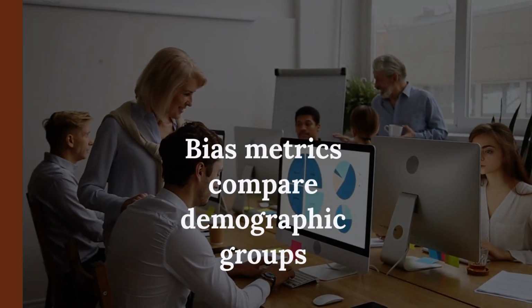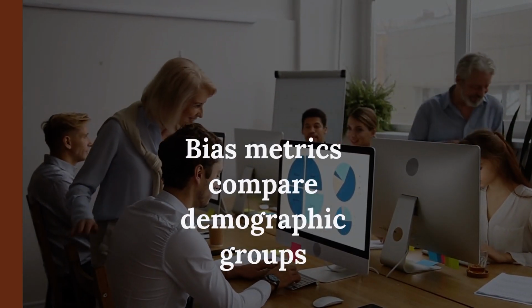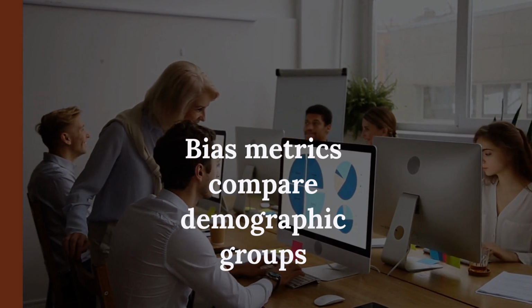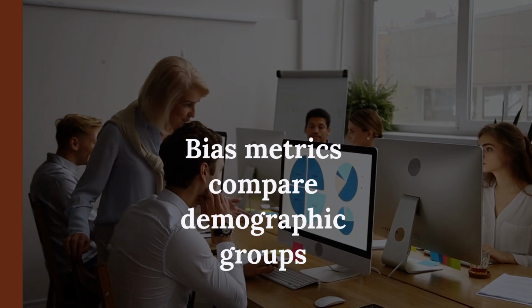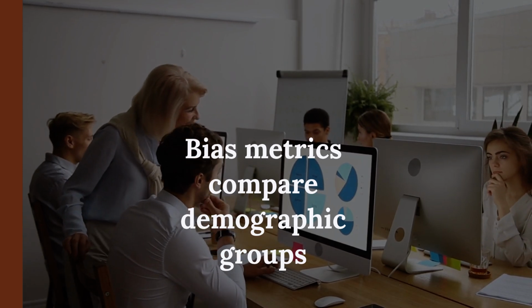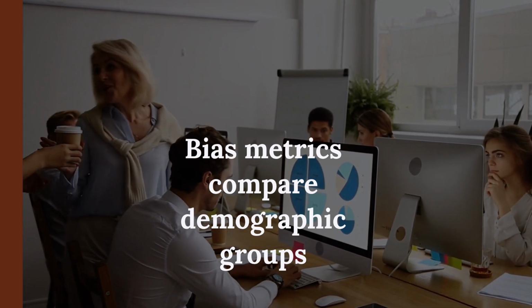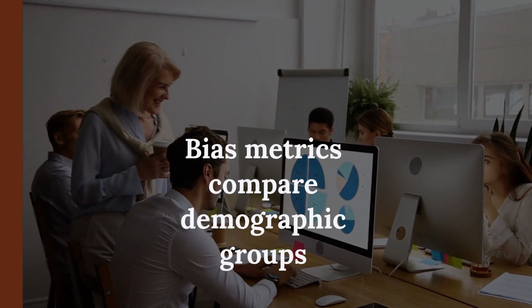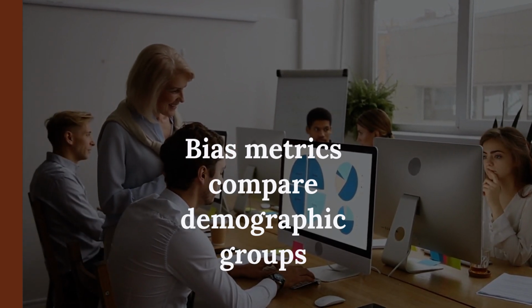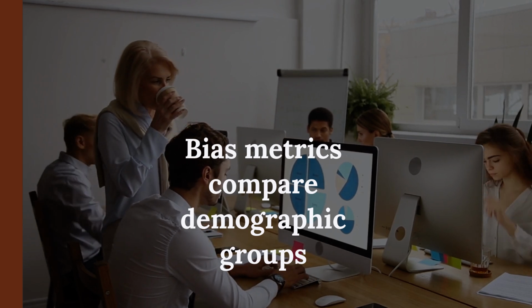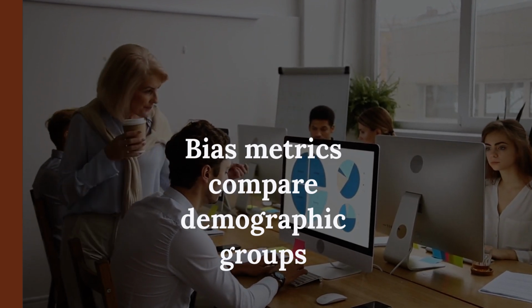Fairness measures are used to assess bias in model outcomes. The material names statistical parity, equal opportunity, calibration, demographic parity, disparate impact ratio, statistical parity difference, and equal opportunity difference. These metrics let you compare how a system performs across different demographic groups.